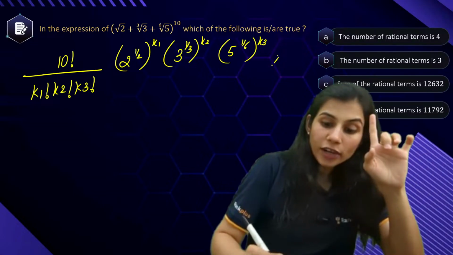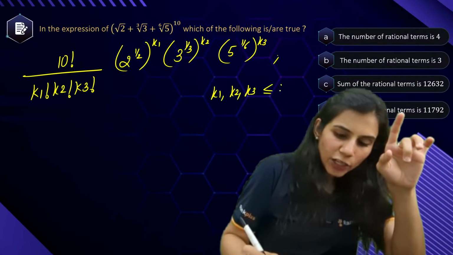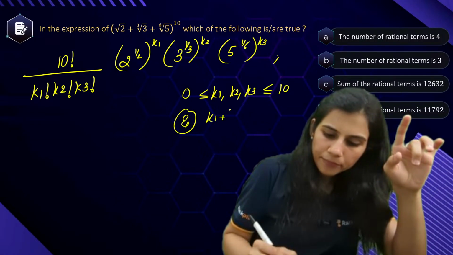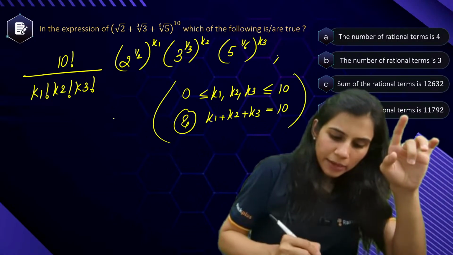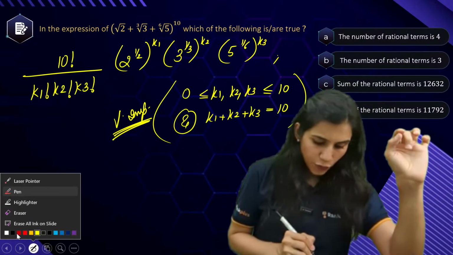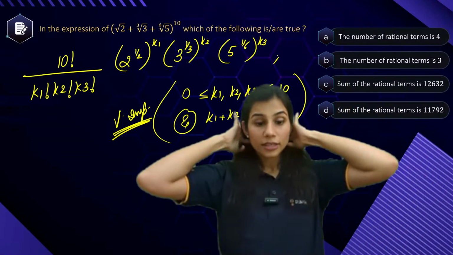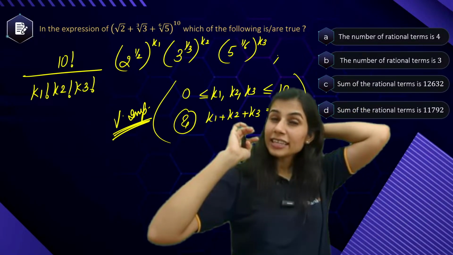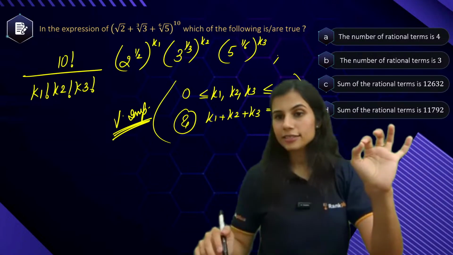Now, don't forget the restriction upon k1, k2, k3: each is less than or equal to 10, greater than or equal to 0, and the sum is equal to 10. Very important restrictions, guys. If you take these restrictions lightly, your answer will go south. You will land up with a very incorrect answer. So don't forget to keep these 2 restrictions in mind always.